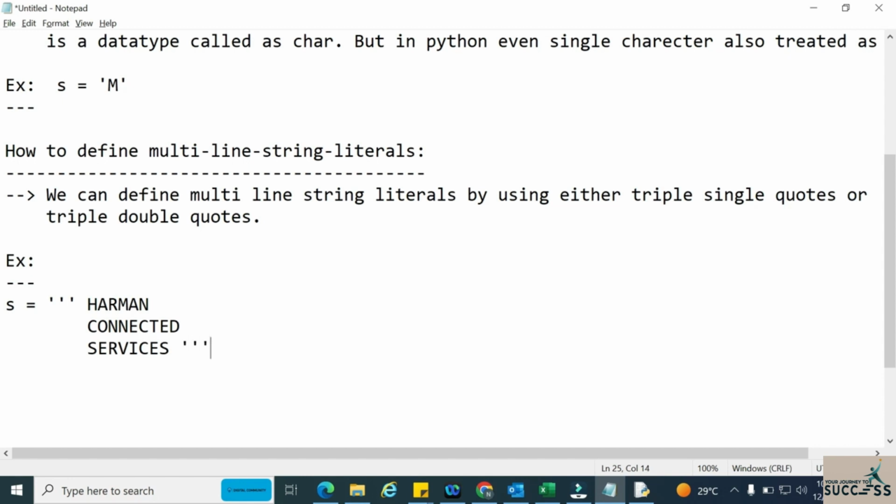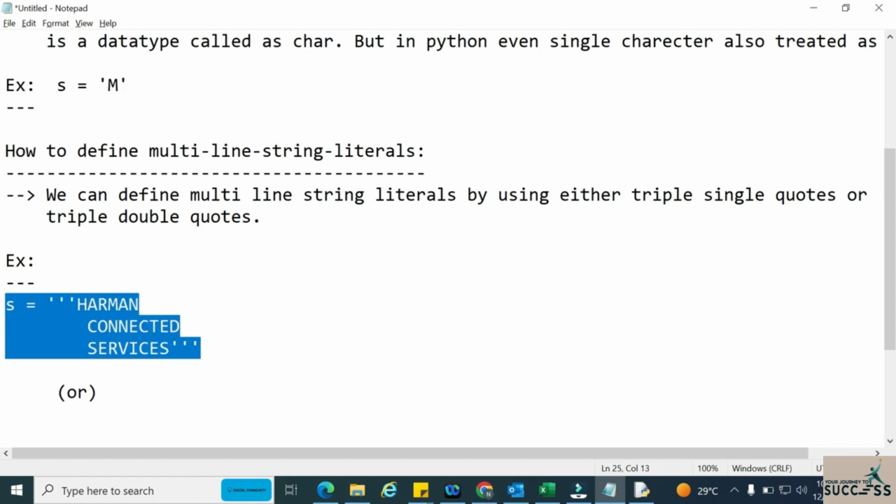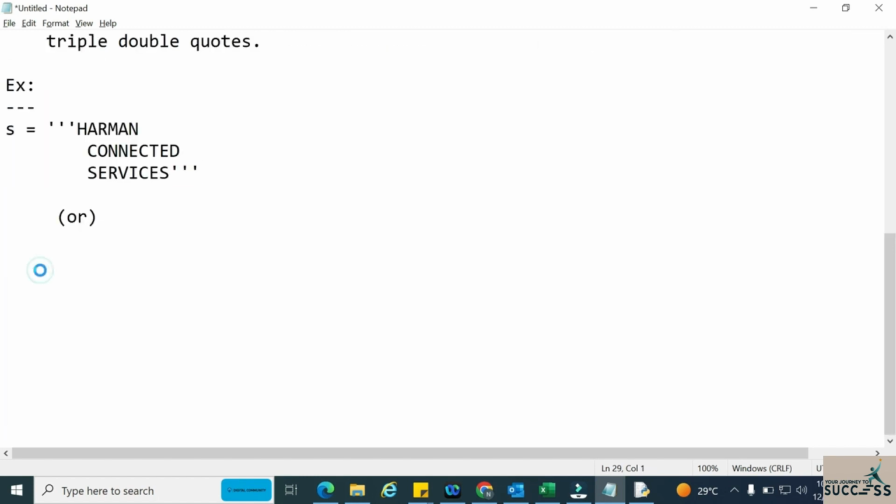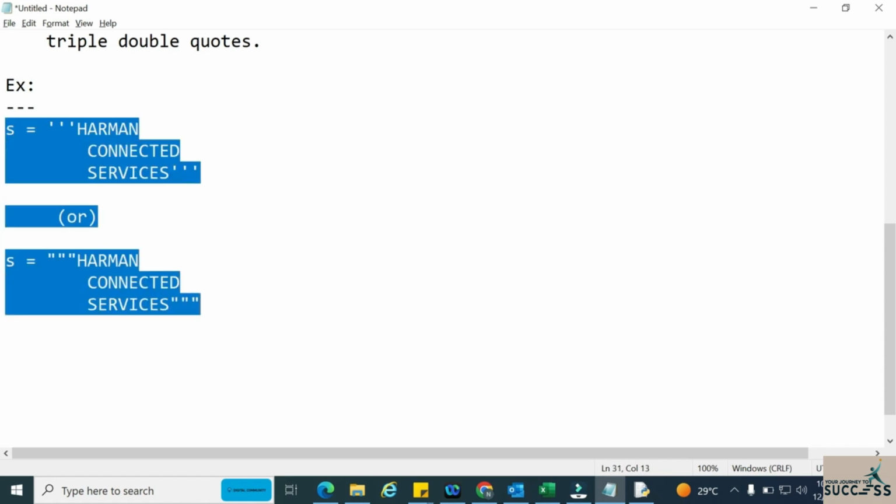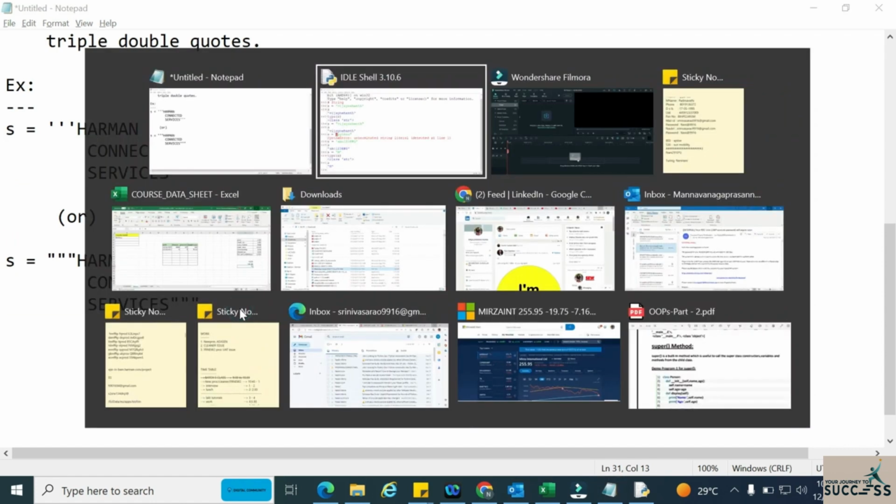This string I can take in triple single quotes, or sometimes I can take it like this, in triple double quotes also. It's completely up to my wish. So both of these are acceptable. Let me show you how this will work in real time.